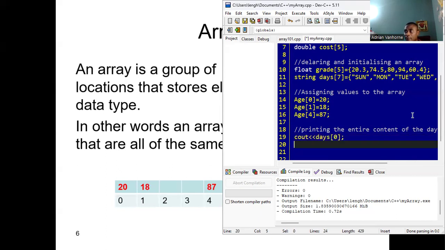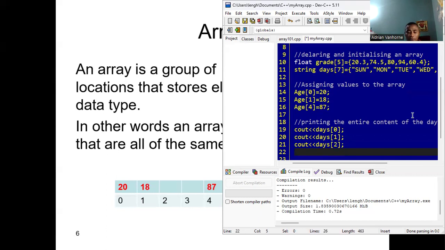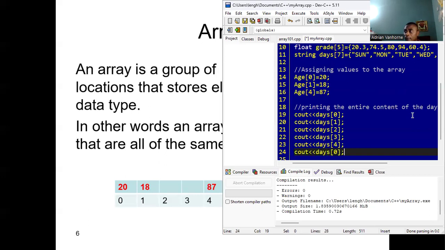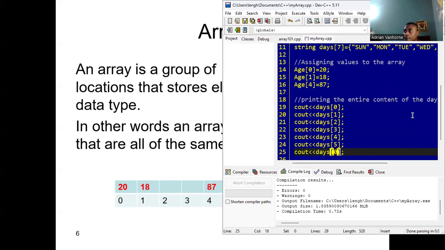We print the second day, day 1, the third day, day 2, day 3, and that day 7 is index 6. So of course, this would print out all the days of the week, all right?